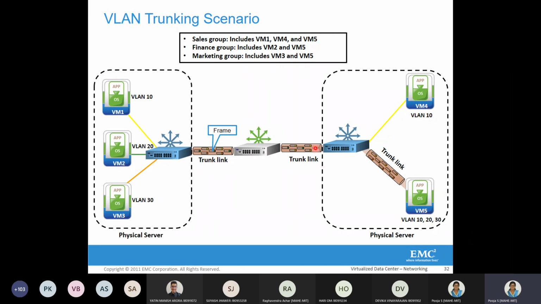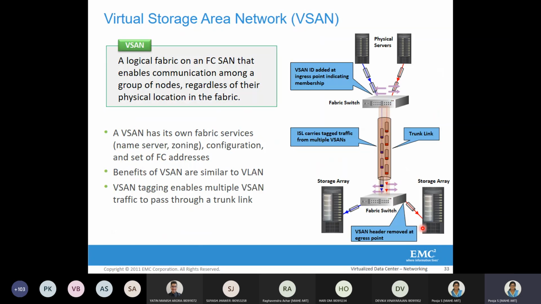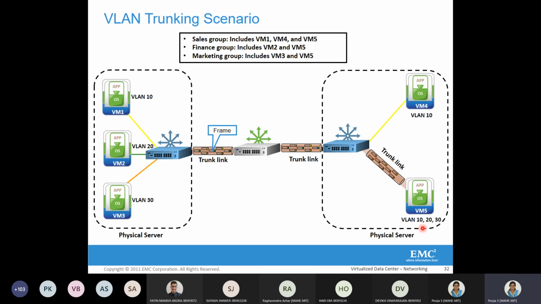A single communication line exists between these multiple switches, and just by seeing the tag IDs, we can differentiate that one single link can enable multiple VLAN communication, here VLAN 10, 20 and 30. So this is the VLAN scenario. We don't have vSAN here. This completes the VLAN concept.